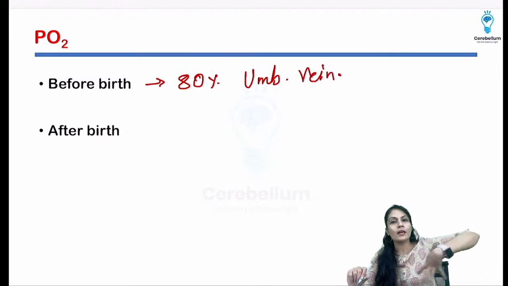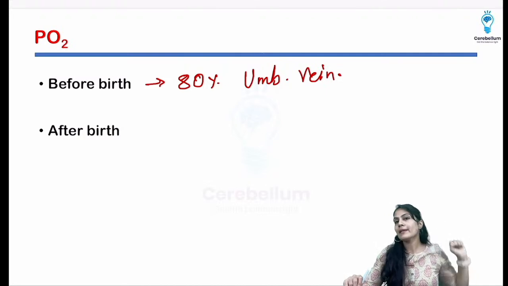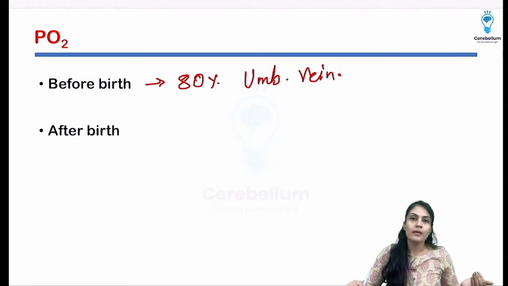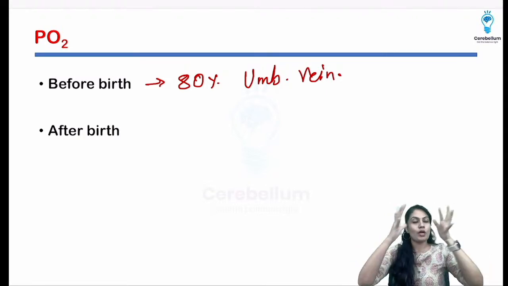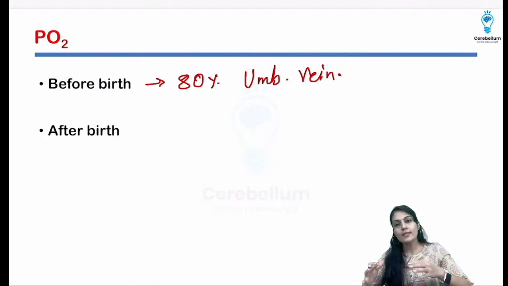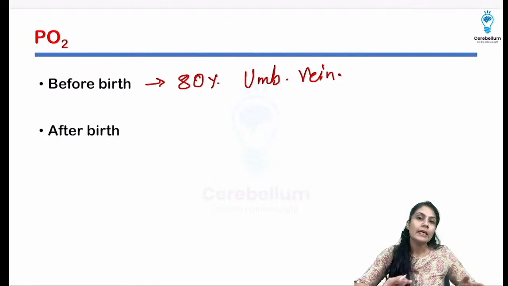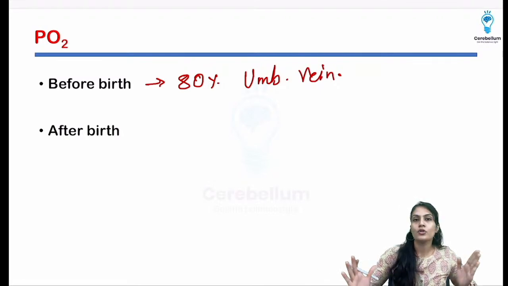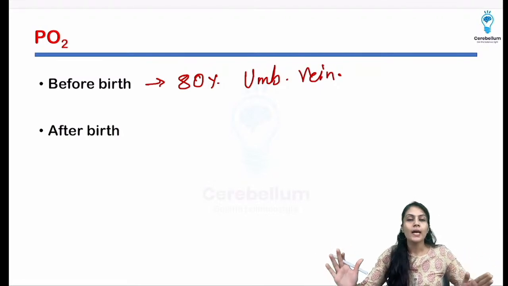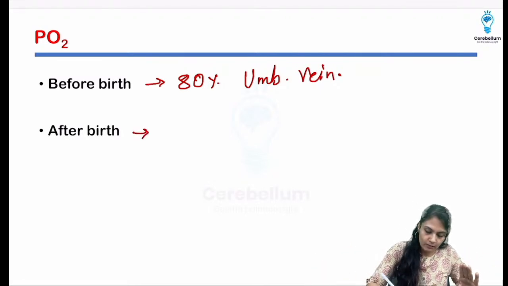Okay, and as they go towards the tissue, the oxygen will be extracted, and after the extraction of the oxygen, we come towards the umbilical artery. It can be near about 60 to 40%. Okay, and after the birth, it is going to be around 95 to 100%, right?